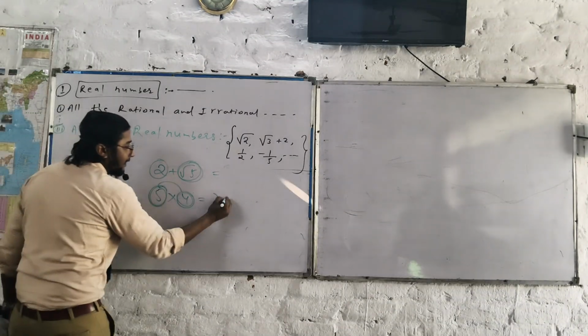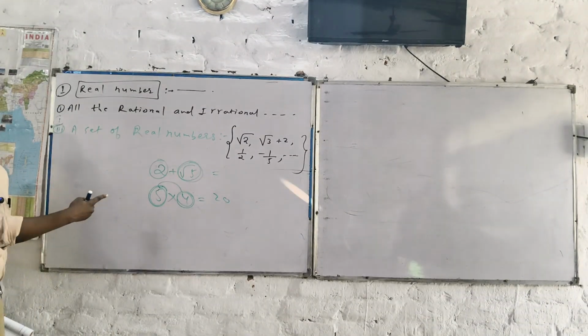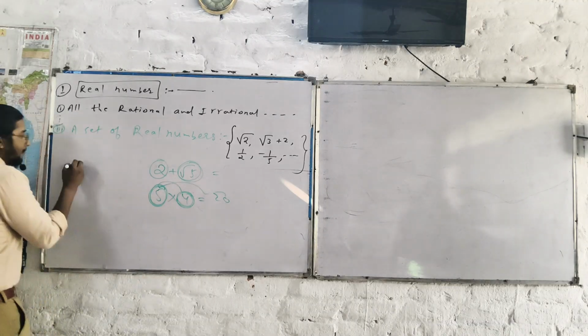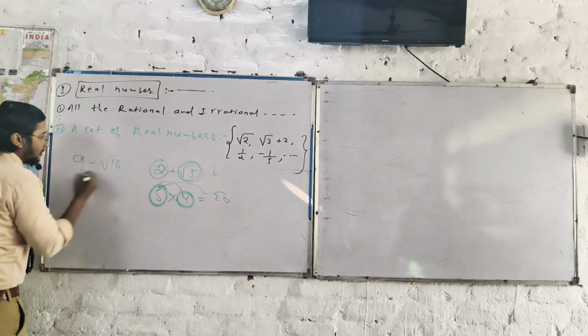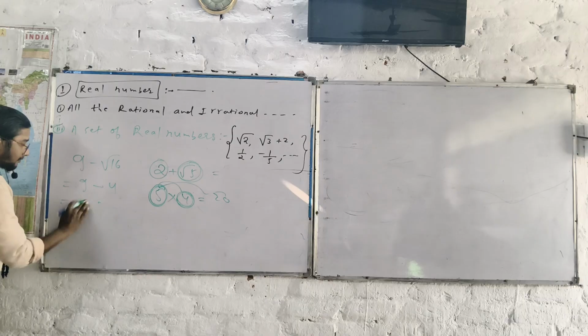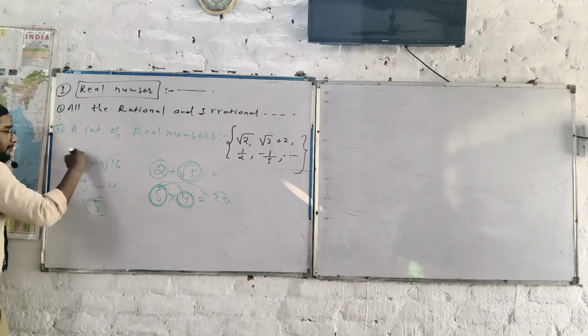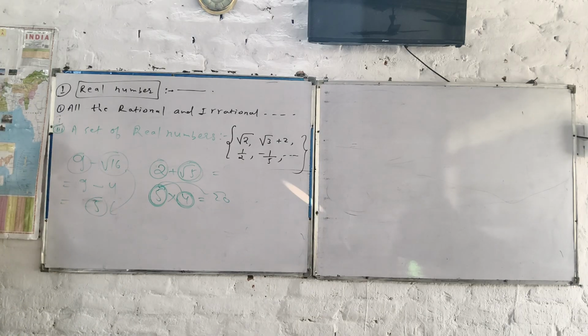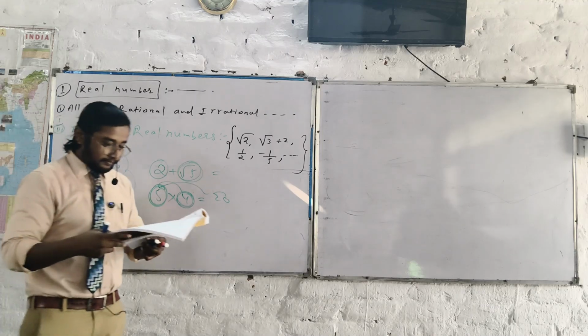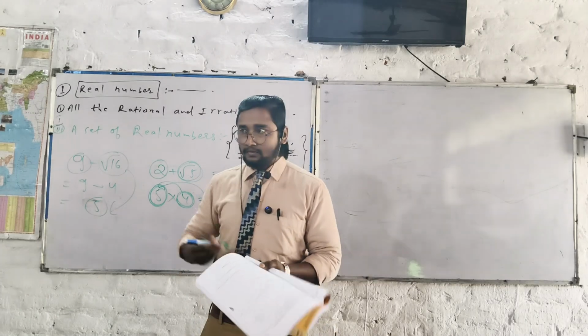So 5 into 4, what will you get, guys? 20. Real number times real number, the product is also a real number. Sir, 9 minus root 16. What will you get, guys? 9 minus 4, 5. Real number, and the result is also a real number. The difference is also a real number. That is called closure property. I hope you understood that. Next.